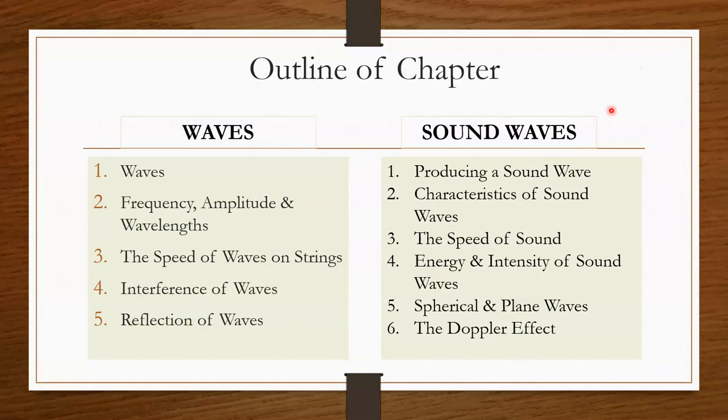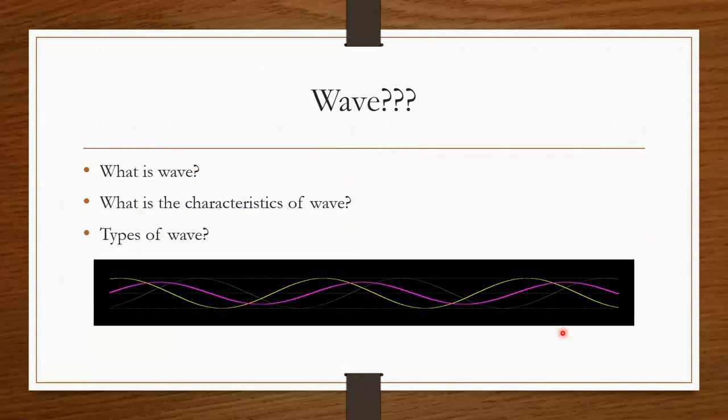Now, on sound wave, first and foremost, we will learn how a sound wave is produced, and a few characteristics of the sound wave, the speed of the wave, and the energy and intensity of the sound wave. We also learn about waves in spherical and plane areas. And last but not least is the Doppler effect, which will be a very important topic in sound wave, and it is also very new to you in this chapter.